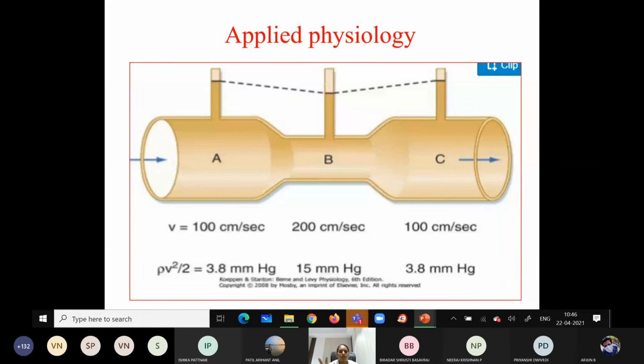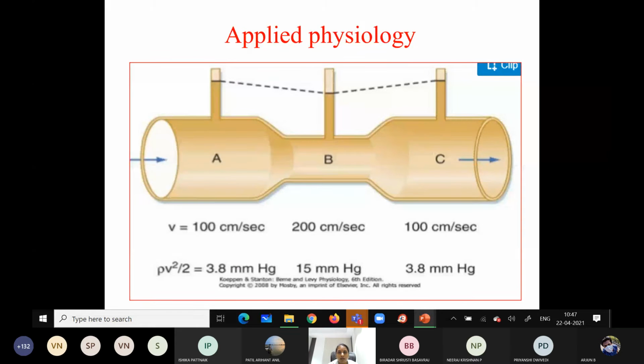Within the hydraulic system or within the closed vascular system, the blood flow always has two components, that is the dynamic pressure component and the static pressure component. This static pressure component is also called the lateral pressure component. This lateral pressure component is due to the pressure exerted by the flowing column on the lateral wall of the vessels, whereas the kinetic energy is the dynamic component. It is due to the velocity of the blood flow. Always kinetic energy plus potential energy will be equal to total energy.